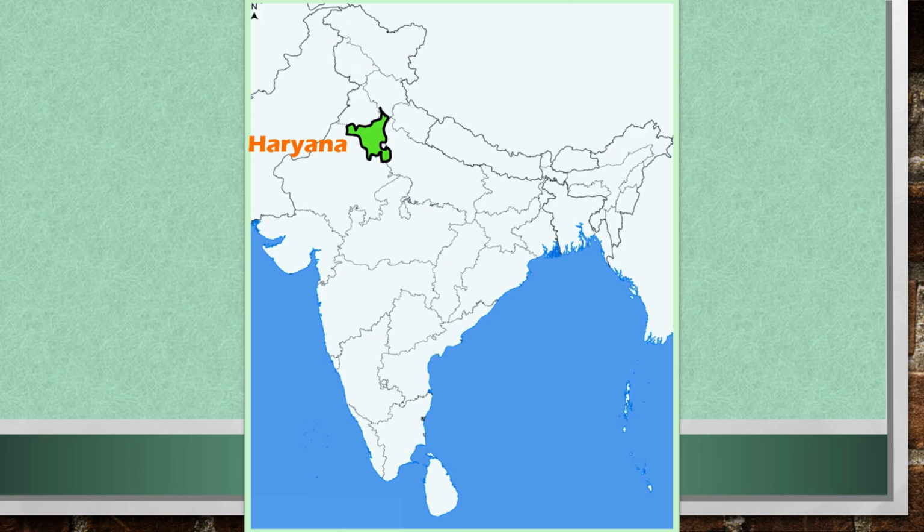This is Haryana. Chandigarh is the capital city of Haryana. That means Chandigarh is the combined capital of Punjab and Haryana.